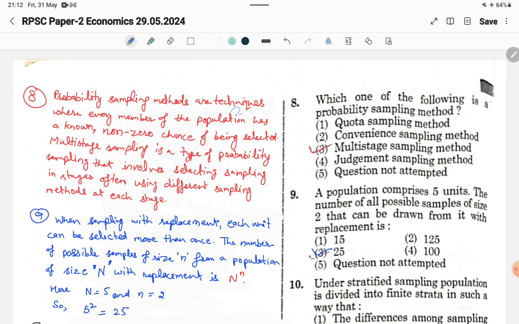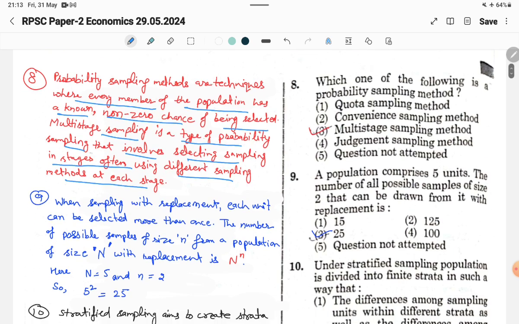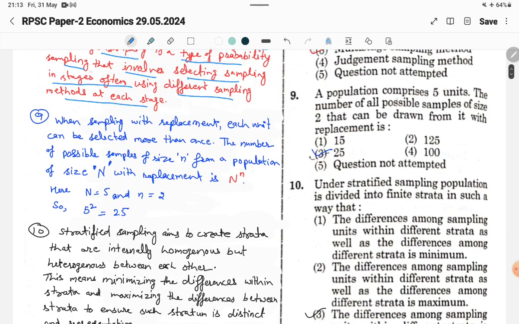Probability sampling methods are techniques where every member of the population has a known non-zero chance of being selected. Multi-stage sampling is a type of probability sampling that involves selecting samples in stages, often using different sampling methods at each stage.